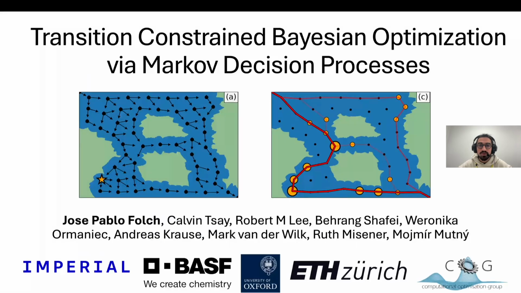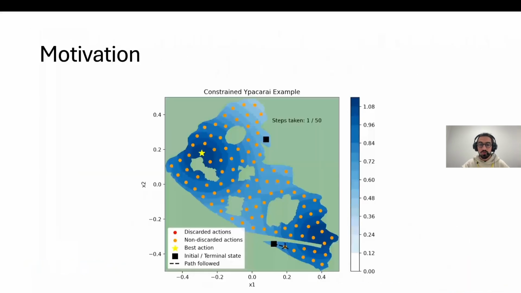Hello, everybody. My name is Jose Pablo Folch, and I'm going to be presenting Transition Constrained Bayesian Optimization via Markov Decision Processes. Let's begin with some motivation for our work.